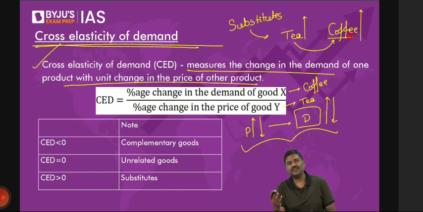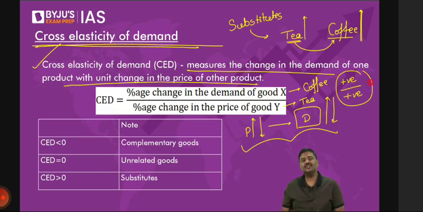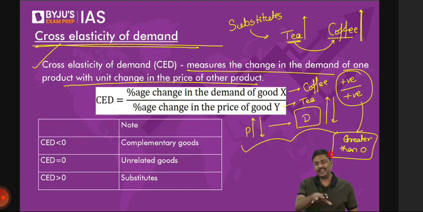Now, coffee demand has gone up. It is positive. Agreed? Numerator, it is positive. Price of tea has gone up. Denominator is also positive. What is going to happen as a result of this? The cross elasticity of substitutes will be greater than 0. Any difficulty, please do let me know. And once you understand this, you will not face difficulty regarding these questions. If the cross elasticity for two goods is greater than 0, then these are nothing but substitutes. In the first class also we have discussed this. The price and the demand for substitutes are always positively related.